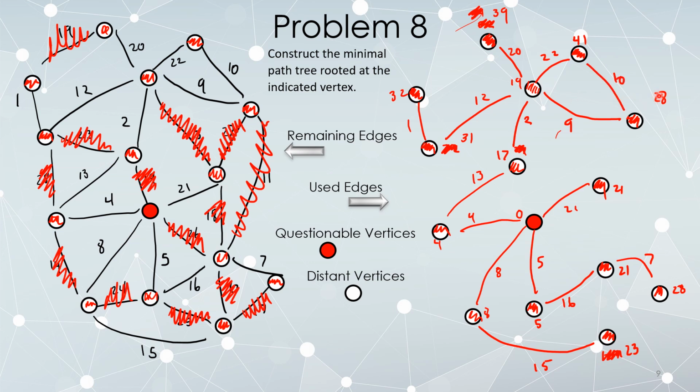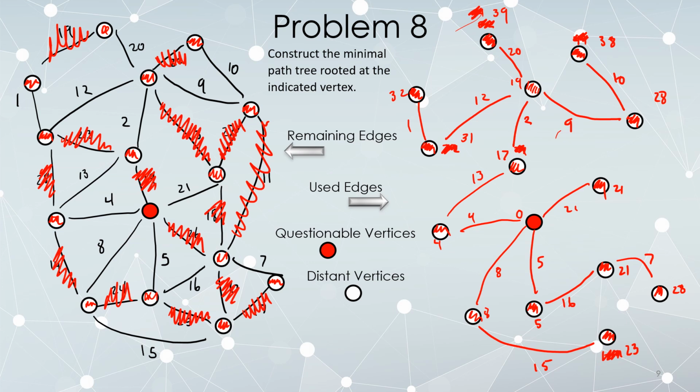10. 28 plus 10, in fact, does come in less than 41. So this gets updated with a distance of 38. Having updated the distance on a vertex that was already connected, I delete every other edge connected to it. Having deleted an edge, I'm going to attempt to immediately put it back in. 22. 19 plus 22 is larger than 38, and 38 plus 22 is larger than 19. So I delete that edge, and since that was right as I was trying to put it in, I get to delete it from the original graph.